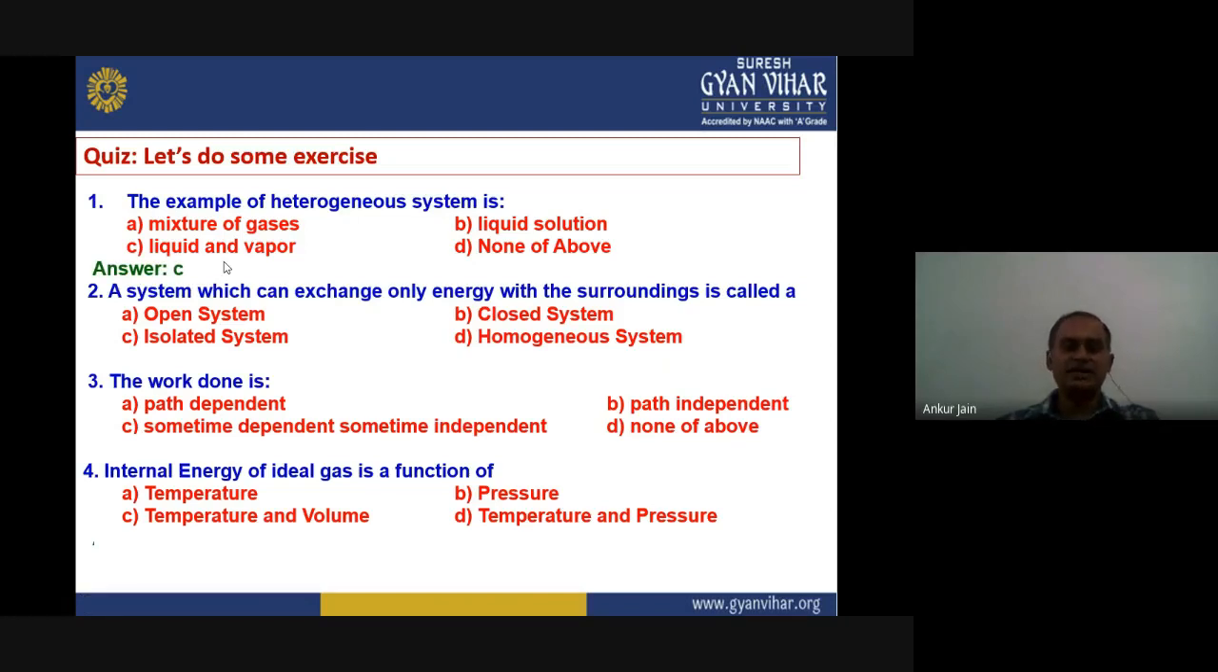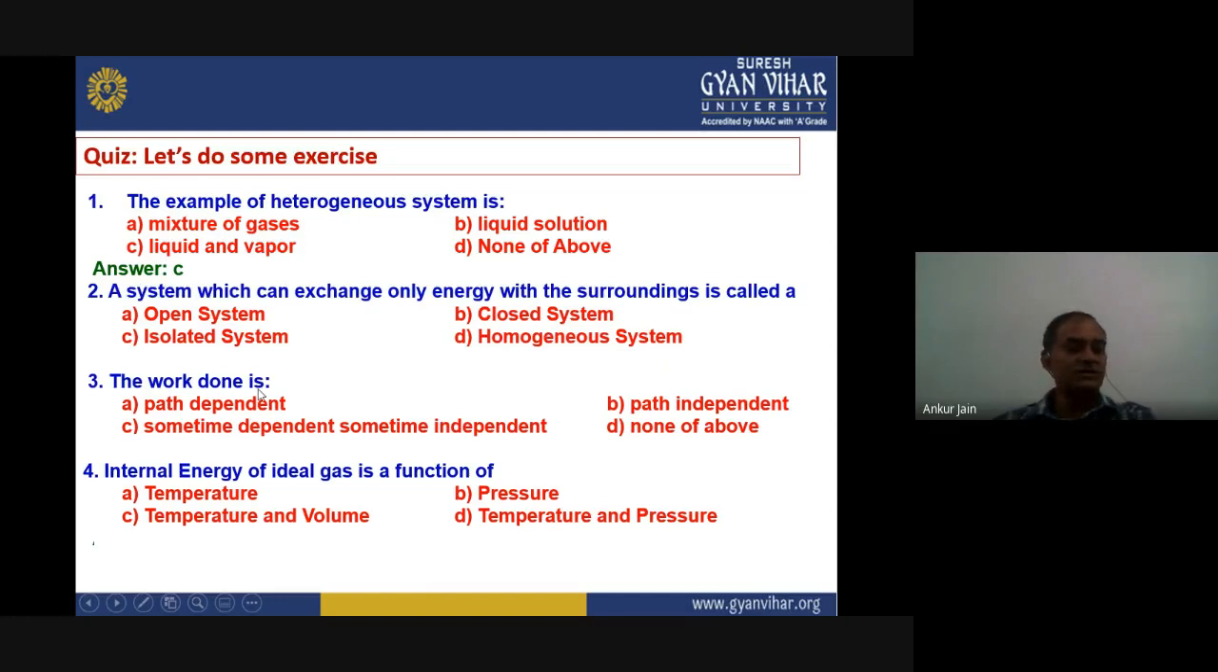The second question is, a system which can exchange only energy with the surroundings is called: A, open system; B, closed system; C, isolated system; and D, homogeneous system. So if you recall our lecture, we have defined three different systems: open, closed, and isolated. So that means D is not the right answer for sure. Now we have to judge among these three.